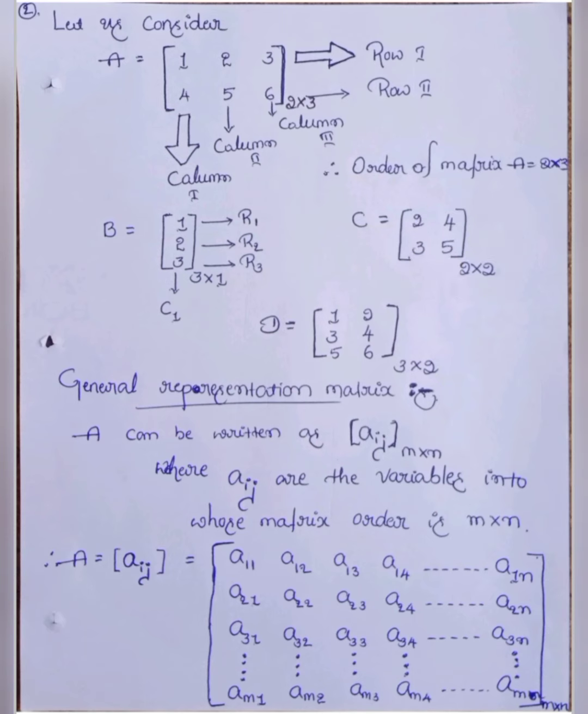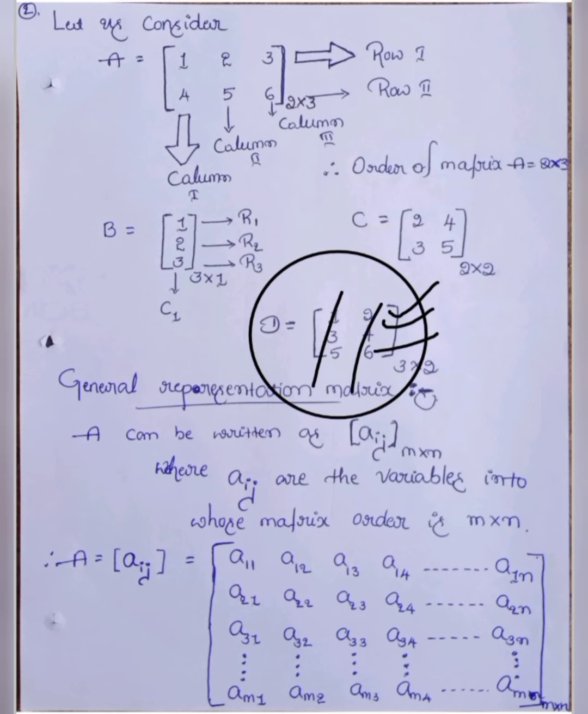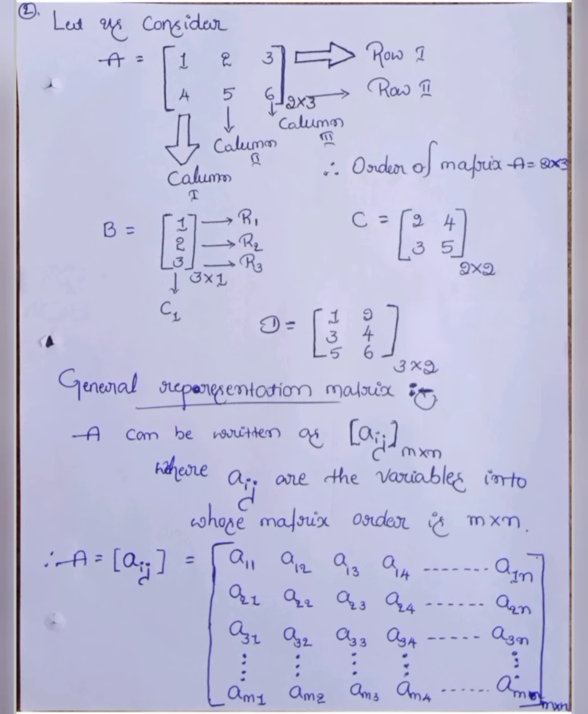Next, the last one, capital D equals 1 2 3 4 5 6. How many rows are there? We have three rows, 1 2 3. And how many columns are there? We have two columns, 1 and 2. So totally, what is the order of the matrix? The order of the matrix in this is 3 by 2. Okay, are you clear?